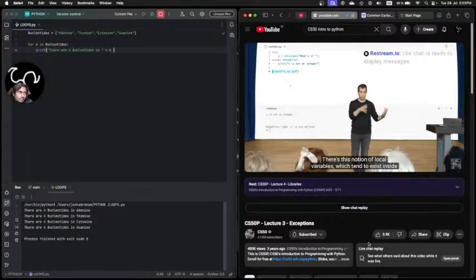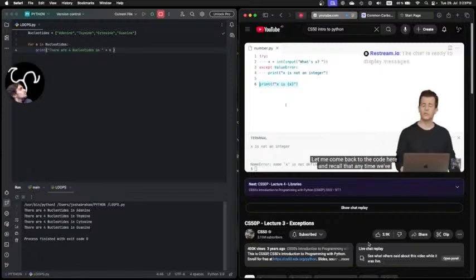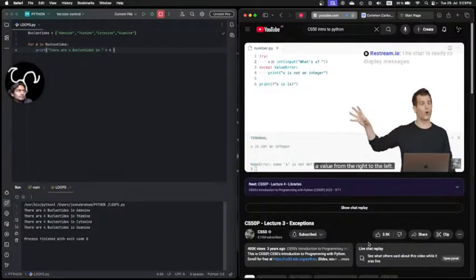There's this notion of local variables, which tend to exist inside of functions, for instance, and global variables, which tend to exist in entire files. In this case too, though, that's not quite the case. What's happening here boils down to order of operations. Let me come back to the code here and recall that anytime we've discussed the assignment operator, the single equal sign, that copies a value from the right to the left.